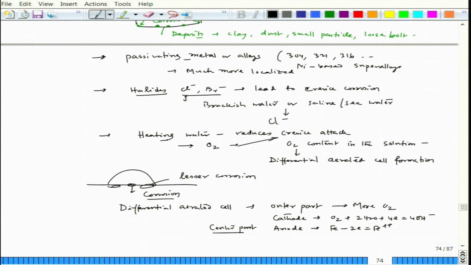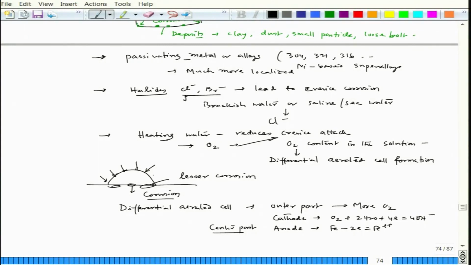Now, interestingly, in the beginning, the oxygen was the same everywhere in that water droplet. But as the corrosion happens, both the cathodic and anodic reactions happen over the entire iron surface covered by that droplet. Gradually, the center part will be depleted of oxygen, and the outer part will have the same oxygen content as in the beginning, because oxygen can diffuse in from outside all the time.